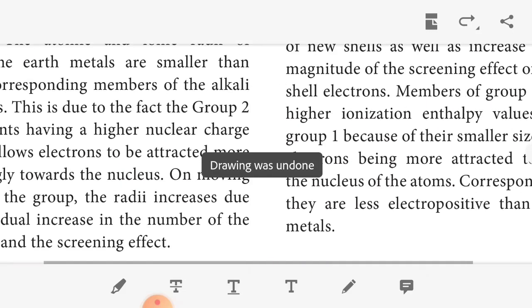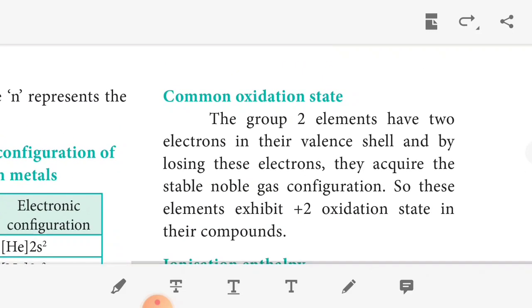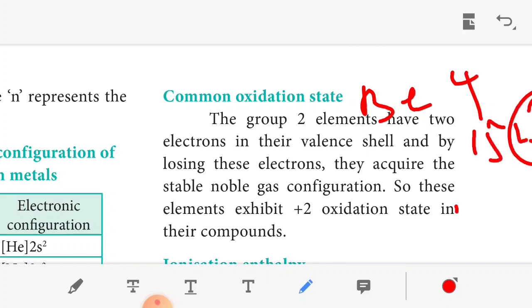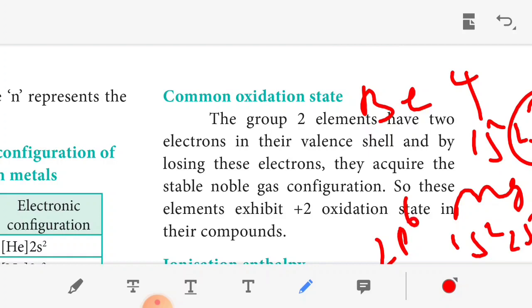The next one, common oxidation state. For group 2 elements, the outermost valence electrons are 2. Beryllium, atomic number 4: 1s2, 2s2, the outermost valence electrons are 2. Magnesium, the atomic number is 12: 1s2, 2s2, 2p6, 3s2. So with the removal, the loss of the 2 electrons, it attains the oxidation state of plus 2.